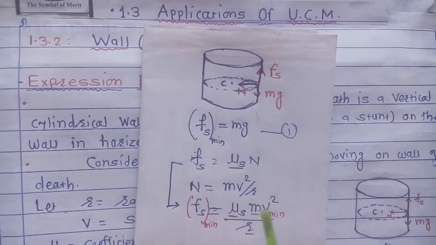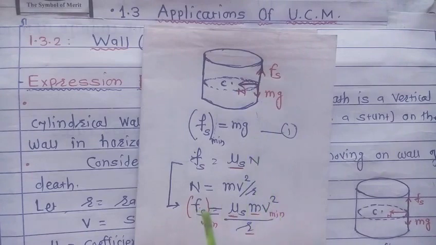Therefore when the speed of vehicle is minimum, then frictional force is also minimum, and if the speed of vehicle becomes less than this minimum value, frictional force also decreases, and when the frictional force becomes less than this weight, then the vehicle falls, because downward force mg is greater than the upward force, and the vehicle slips in the downward direction.